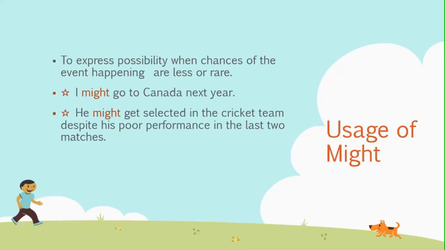Example: I might go to Canada next year. It means though I want to go to Canada, the chances of my going to Canada next year are very less. He might get selected in the cricket team despite his poor performance in the last two matches. It means that because of his poor performance in the last two matches, his chances of getting selected are very less.